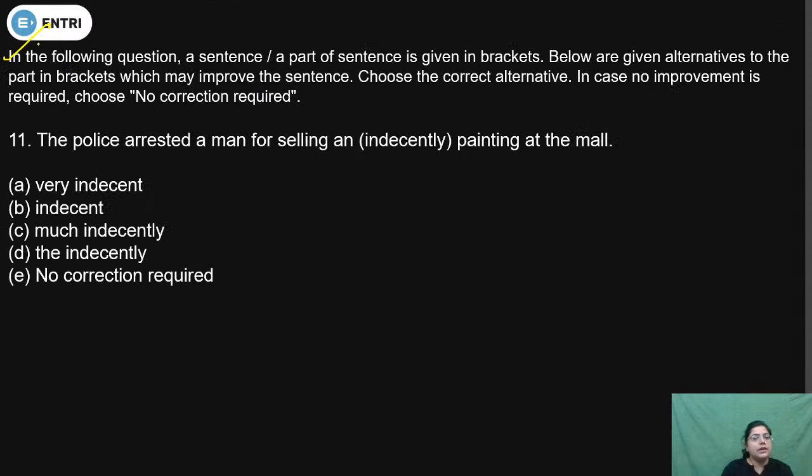Again direction is given for the rest of the questions. In the following question, a part of the sentence is given in brackets. Below are given alternatives to the part in brackets which may improve the sentence. Choose the correct alternative. In case no improvement is required, choose no correction required. It means again you can see that a phrase is given in brackets.